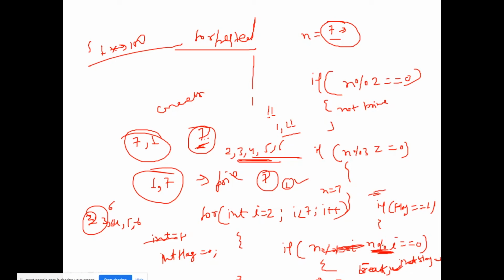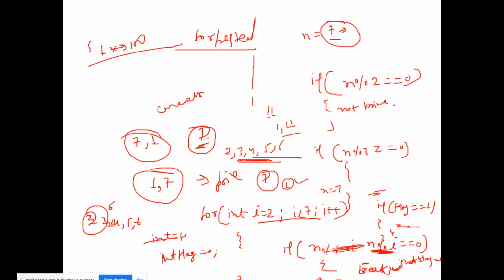It executes if any number except 1 and 7 divides the number, while the i value keeps incrementing from 2 to 6, because the loop runs from 2 to 6. So if the flag is equal to 1, that means the number was divided and we came out of the loop. Here I will print a message: number is not prime.